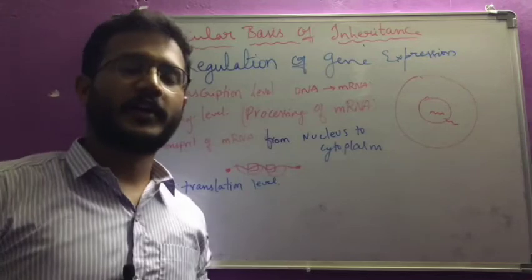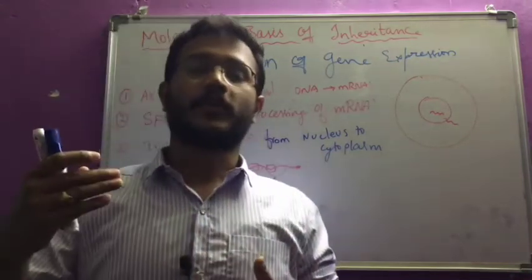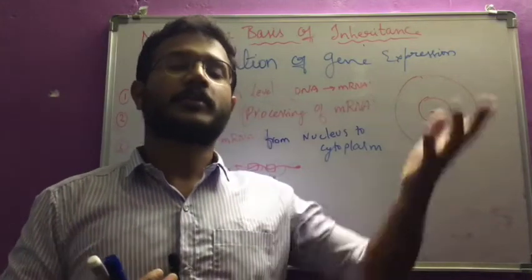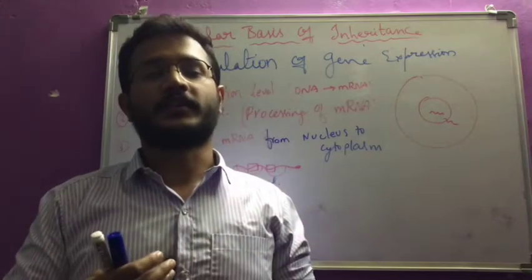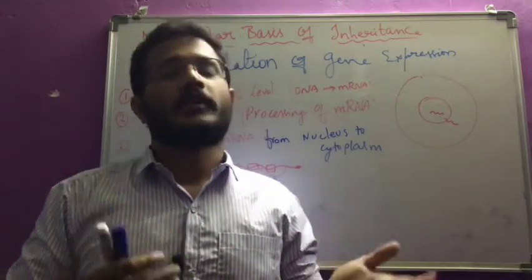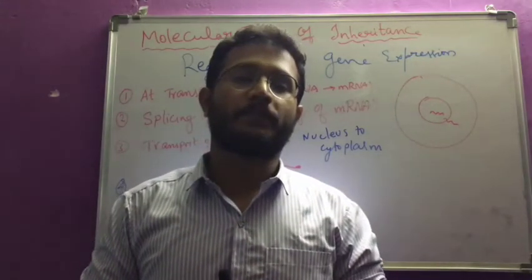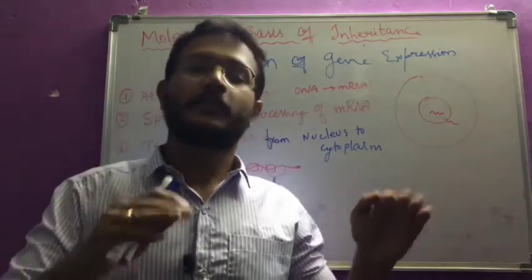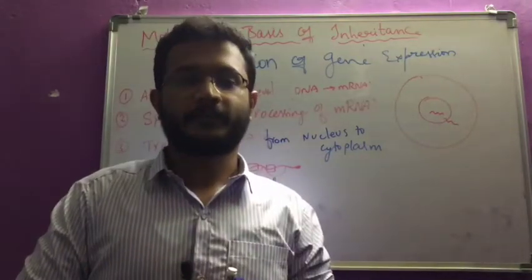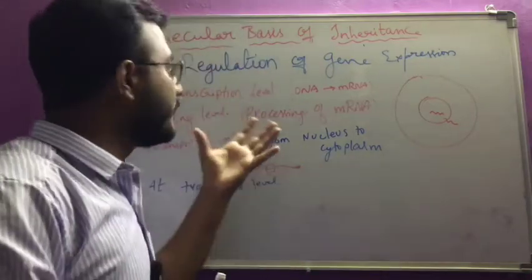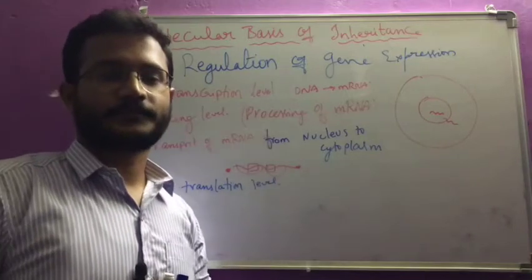It should be regulated. If it is not regulated, sometimes the gene will be expressed more, and as a result so much protein will accumulate. And if the gene is not expressed at all, it is in the repressed state, and our body faces the problem of protein deficiency. So at what time it is needed and at what time it is not needed should be regulated. That is known as the regulation of gene expression, and these are the four stages.